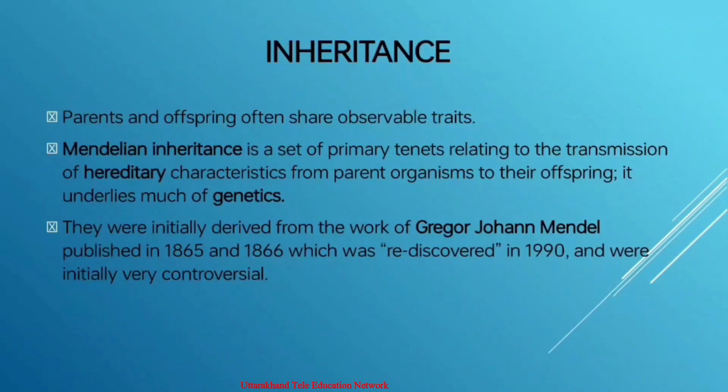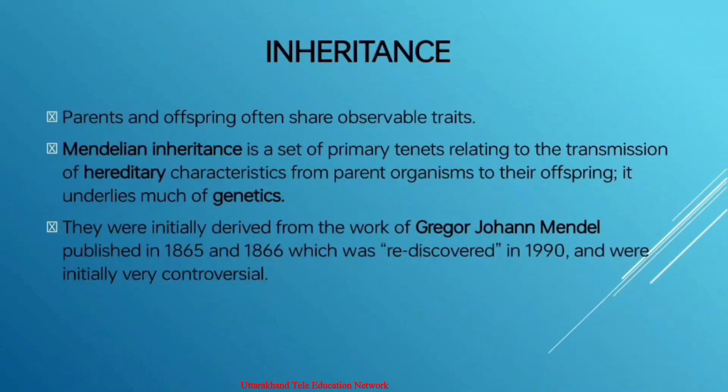So basically the meaning of inheritance is that parents and offspring often share observable traits. Mendelian inheritance is a set of primary trends which relates to the transmission of hereditary characters from one generation to another, or we can say from parents to their offspring. It underlies much of genetics.